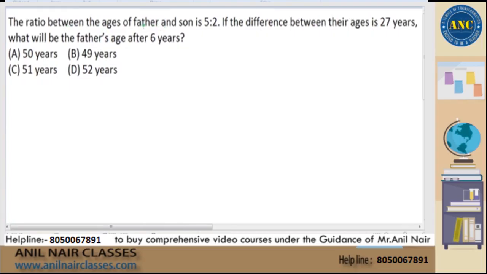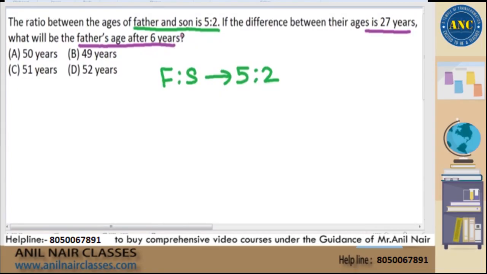The ratio between the ages of father and son is 5:2. Father and son ratio is given as 5:2. That's the first statement. If the difference between their ages is 27 years, what will be the father's age after 6 years? After 6 years, how much will be the father's age is the question.